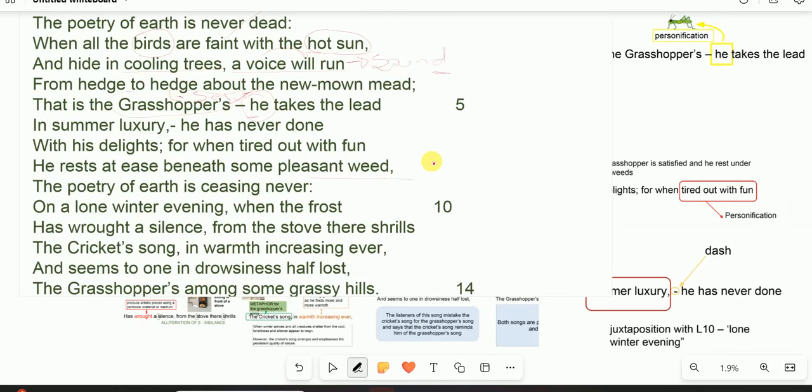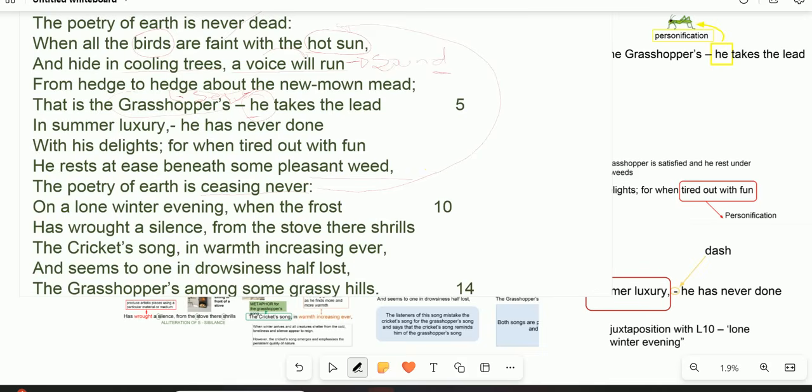This statement, and then we've got the semicolon, and then it correlates with the first bold line that opened the octave to say the poetry of earth is never dead. Now it says that the poetry of earth is ceasing never. It is the same sentiment that is echoed in the first line to say that it's non-ending. On a lone winter, remember we have been reading about a hot summer. Now we are transitioning into a lone winter.